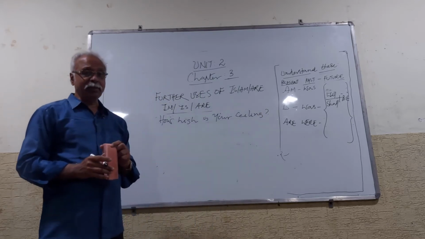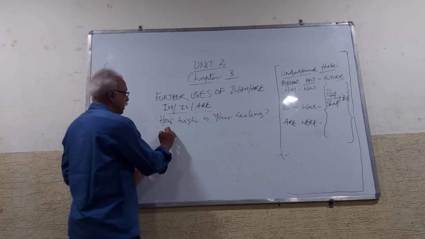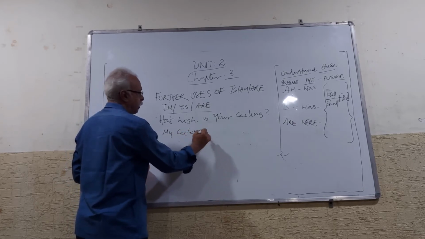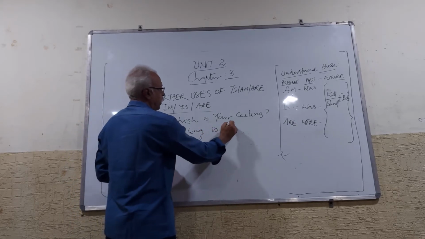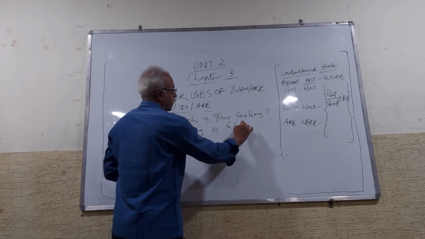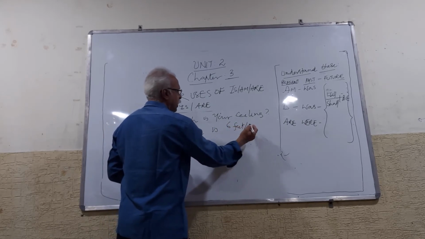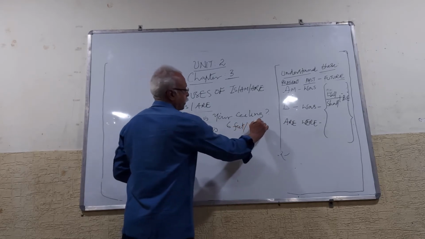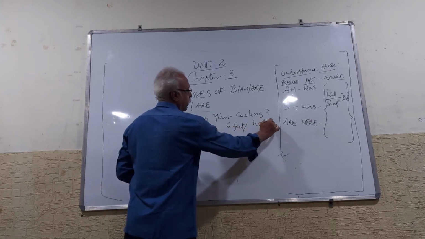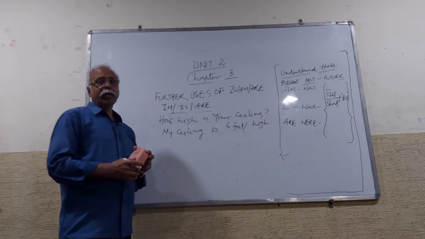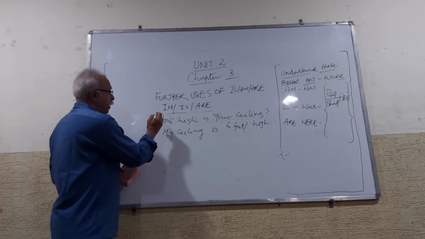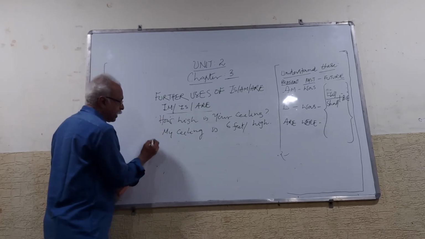What would be the answer generally? My ceiling is 6 feet or something like that. You can say 6 feet high. Like that.